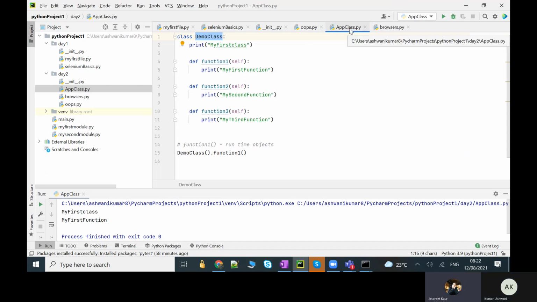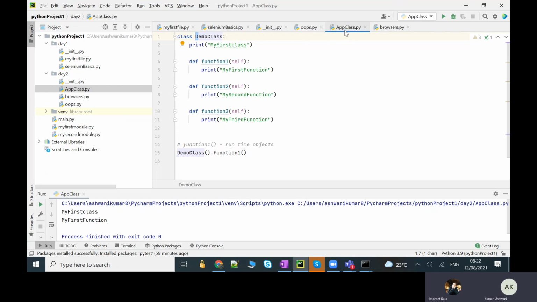Like we name folders for pictures, these are my personal pictures, these are my office work pictures. Like that, this is a folder. So this is nothing but a file, and within a file we can have multiple classes, functions, variables, test cases, test classes, and whatever you want to have.